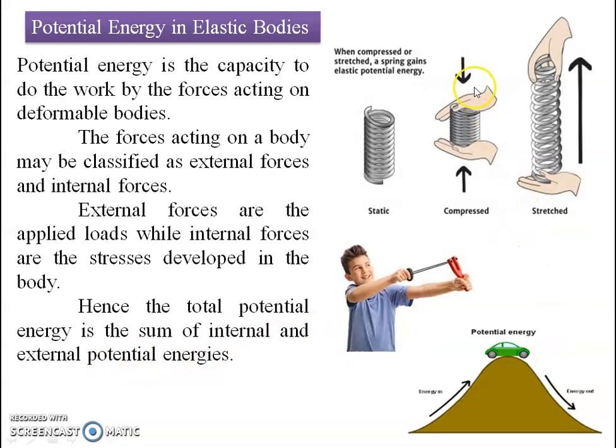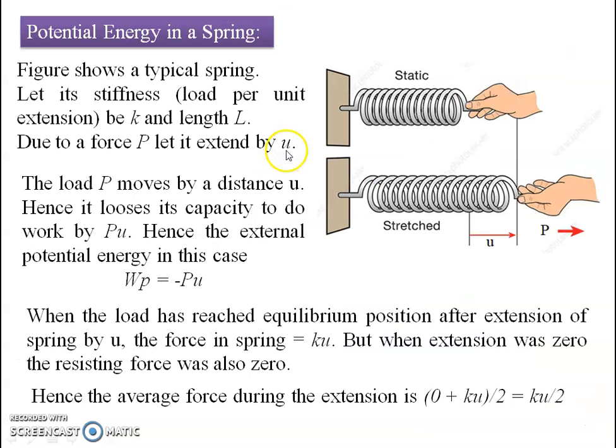Hence the total potential energy is the sum of internal and external potential energies. Means for the applied load, what is the repulsion given by the body? If we take the work done by both parts, the work done by the external load applied on the structure and the work done by the repulsion of that particular structural material, we can say that the difference is the potential energy. Now let us move towards typical cases.